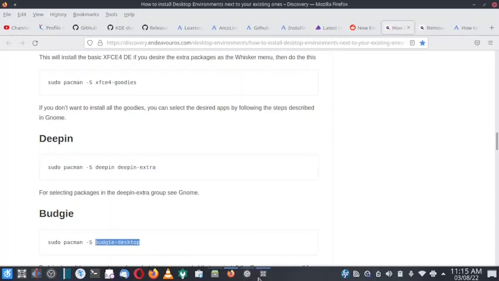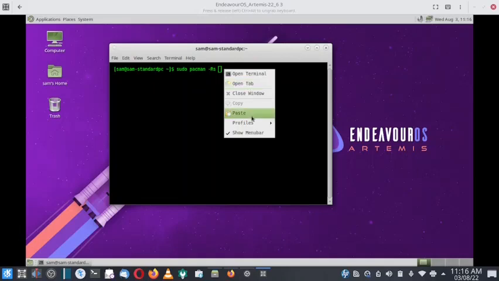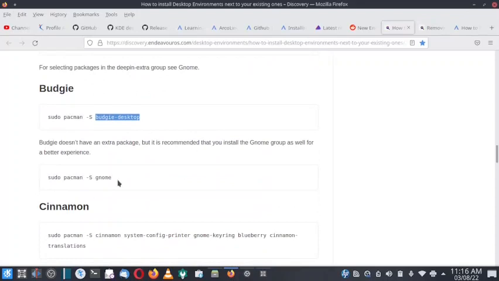Copy, go back, remove this, the extra is already removed, -Rs, and then we'll paste this. Okay, budgie-desktop. Now we will go back again here. Yes, now we have to choose this gnome and gnome-extra.